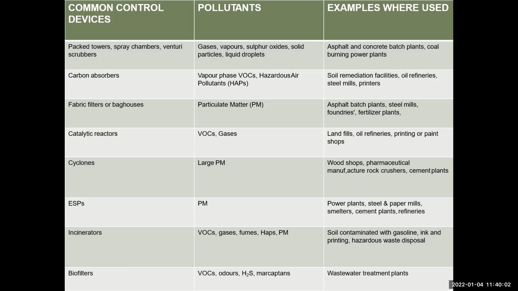Okay, incinerators use gases, fumes, as PM. This is the example of soil contaminated with gasoline, ink, and printing, hazardous waste disposal. And the last one is the biofilters. Okay, VOCs, odor, H2S, mercaptans. This is used in the wastewater treatment plant. This is the use of the biofilter. You are all unknown about the wastewater treatment plant. Okay, then now